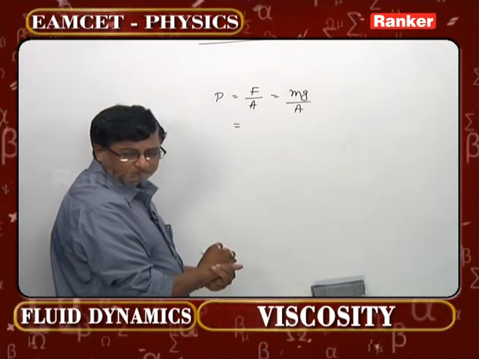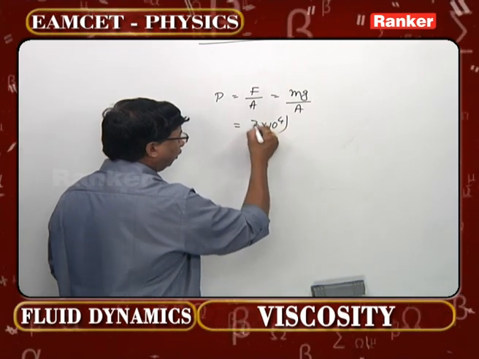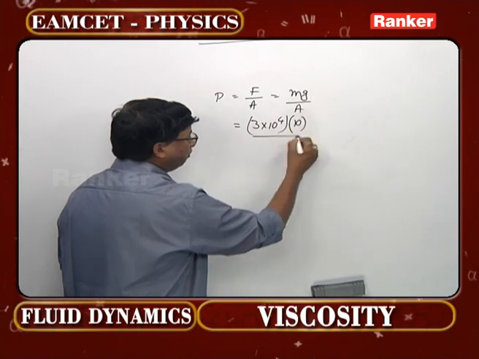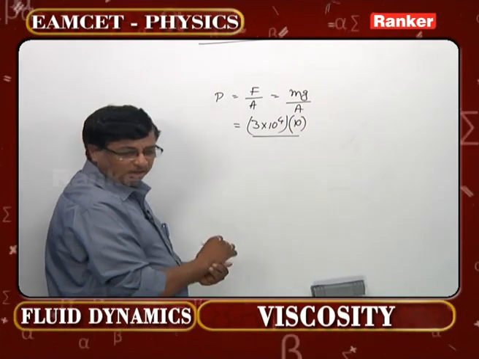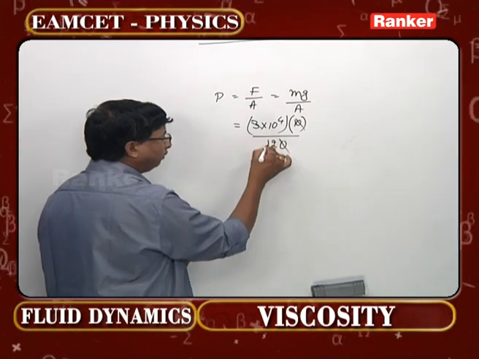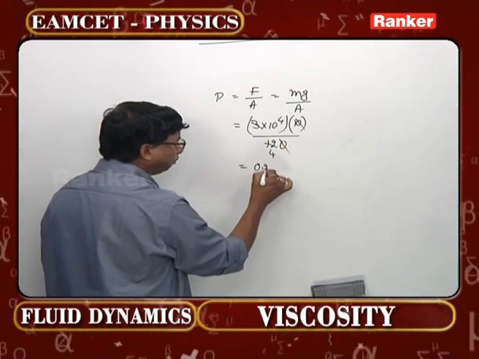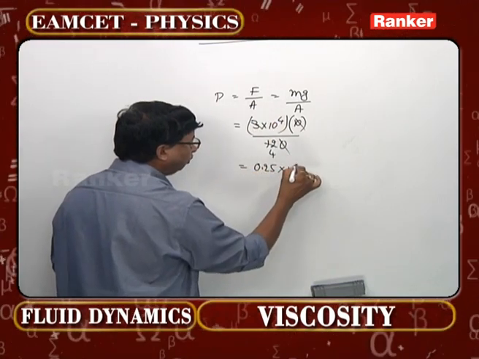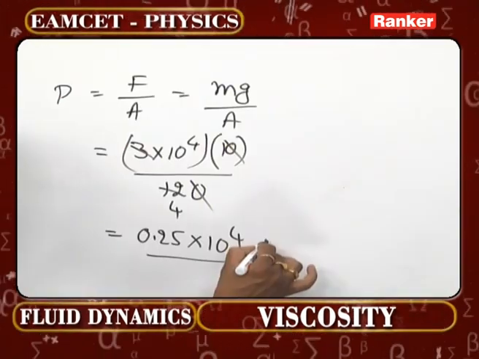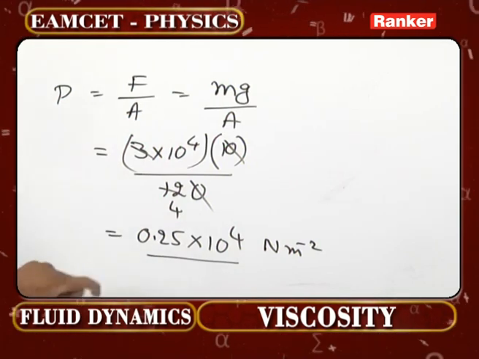What is the mass of that particular aeroplane given? 3 into 10 power 4. And what is the value of g given? Again 10. Fine. What will be the area? 120. This 0 you can cancel. 3 cancels here 4 times. 1 by 4 means 0.25 into 10 power 4. This is the actual value, newton per meter square. But see the options and adjust this one, please.